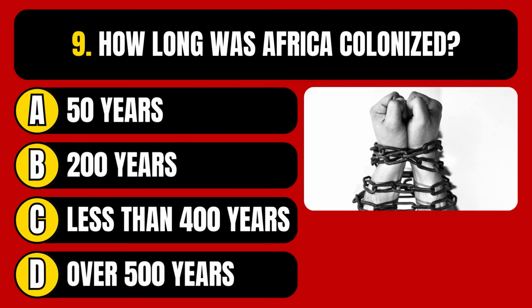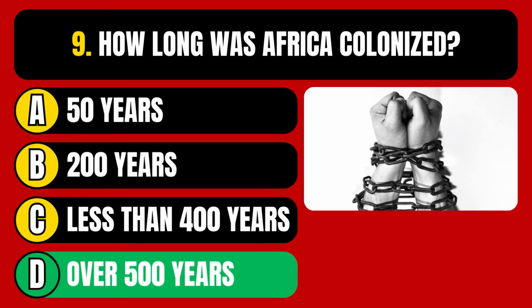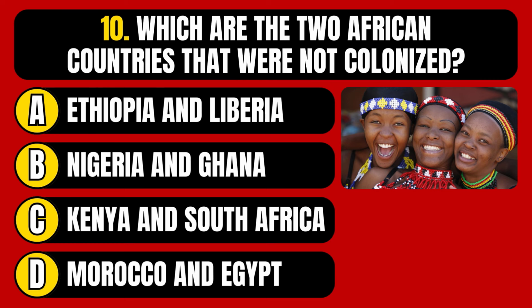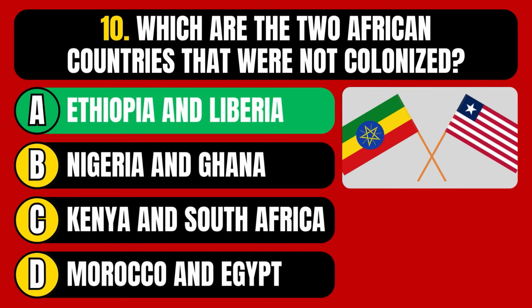How long was Africa colonized? 50 years, 200 years, less than 400 years, or over 500 years? The correct answer is option D, over 500 years. Which are the 2 African countries that were not colonized? Ethiopia and Liberia, Nigeria and Ghana, Kenya and South Africa, or Morocco and Egypt? The correct answer is option A, Ethiopia and Liberia.